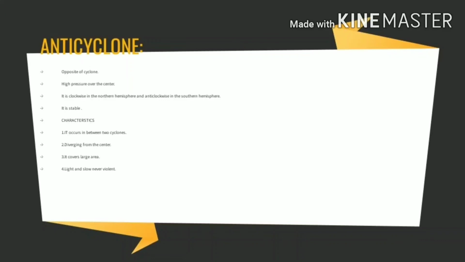That's the anticyclone. The characteristics of the anticyclone: it occurs in between two cyclones. That means when two cyclones have occurred, in between them an anticyclone occurs, and it has no definite direction or movement. It is diverging from the high pressure center towards the low pressure center, and the low pressure center is surrounding the high pressure center.